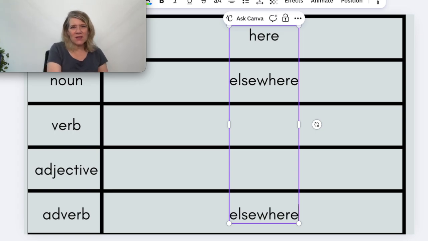Remember that these parts of speech are based on Latin parts of speech, and not all of the parts of speech are listed in my videos. Because we base our understanding of grammar on Latin, it sometimes falls short. So I would argue that elsewhere is a noun, although many dictionaries would say elsewhere is an adverb. I think it's a noun, elsewhere.